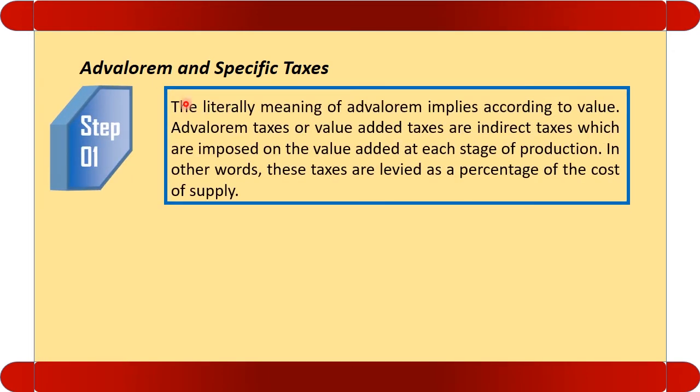Let us discuss the ad valorem and the specific taxes. A literal meaning of ad valorem is value added tax. It is the tax which is being imposed at every stage of production. In other words, these are the taxes which are levied as a percentage of the cost of supply.